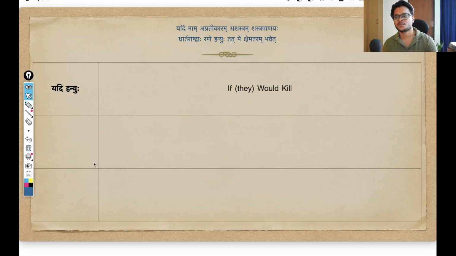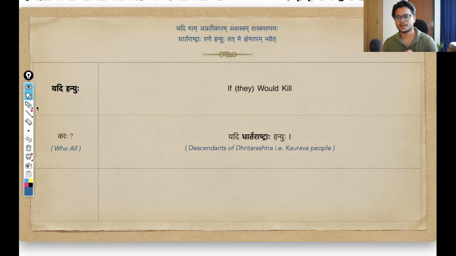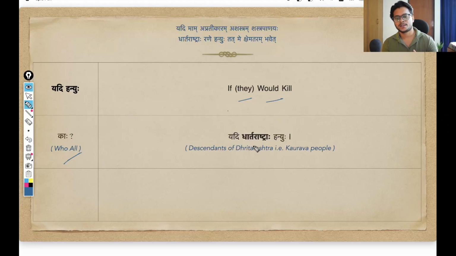The immediate question will be who? Who would kill, right? Whom am I talking about? And the answer is dhartarashtraha. Yadi dhartarashtraha hanyu. And the pratipadik dhartarashtra, we already know this word so many times before. Dhartarashtra means descendant of Dhritarashtra, the sons of Dhritarashtra. In the context of the shloka, it actually refers to all the Kaurava people, even the allies and everyone who have sided along with the Kuru people, all of them in a general sense.